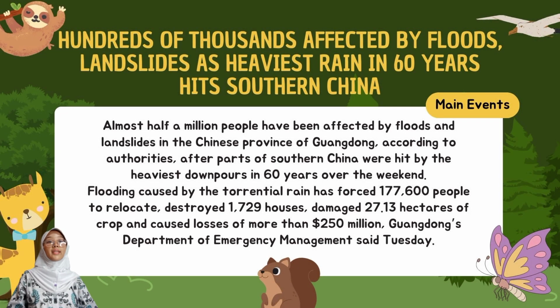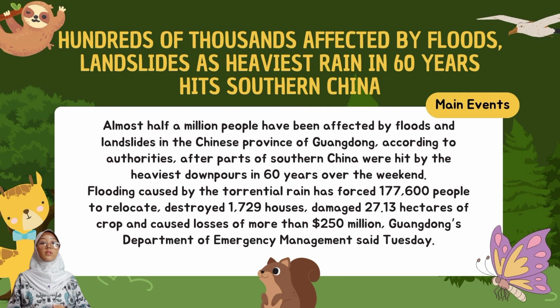Here is an example that I got. The title of the text is Hundreds of Thousands Affected by Floods, Landslides as the Heaviest Rain in 60 Years Hit Southern China. Almost half a million people have been affected by floods and landslides in the Chinese province of Guangdong, according to authorities, after parts of southern China were hit by the heaviest downpours in 60 years over the weekend. Flooding caused by the torrential rain has forced